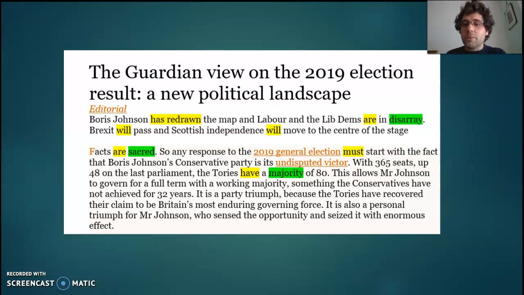And it says any response must start with the facts. That's a deontic modal there. They're saying that they are obliged to give us the facts. They're giving themselves the informational power because they'll always tell us the truth.